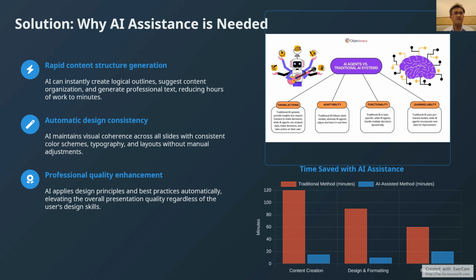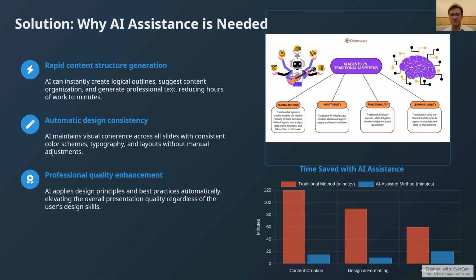Second, automatic design consistency. AI maintains visual coherence across all slides with consistent color scheme, typography, and layouts without requiring manual adjustments. Third, professional quality enhancement.